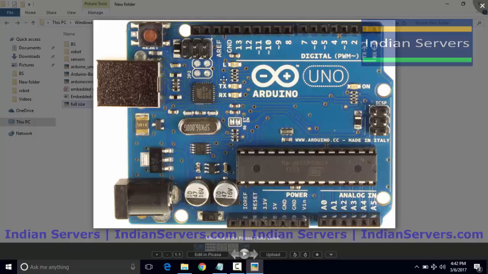As we already know, the microcontroller takes input from input devices and generates output on output devices. For that purpose, it requires some input and output ports. Coming to Arduino Uno, it has the Atmega 328 microcontroller as its base. This microcontroller is a 28 pin microcontroller. Now we are going to see the pin diagram of the Atmega 328 microcontroller.